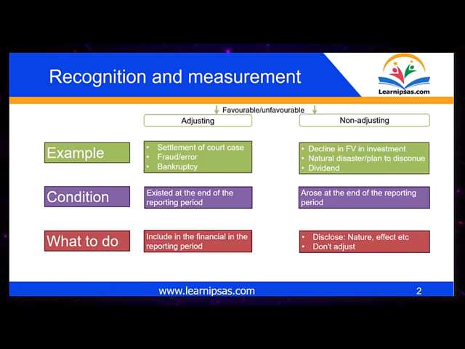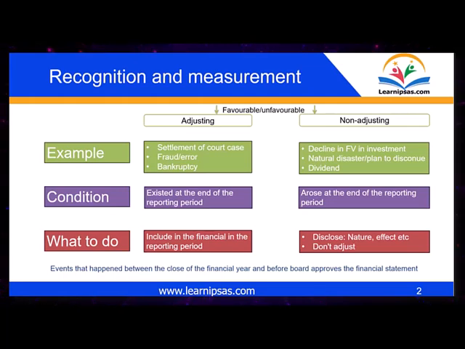For non-adjusting events, if nature has destroyed your building, or the fair value has changed after the reporting date, or you are paying a dividend, you don't include it in your financial statements. You just disclose. So you don't adjust your financial reports.